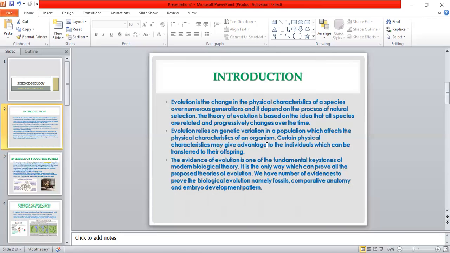Then we have cosmic origin. Some scientists still believe that life came from outer space. This states that a unit of life called spores, that is panspermia, was transferred to different planets, including Earth. This is an idea of astronomers.